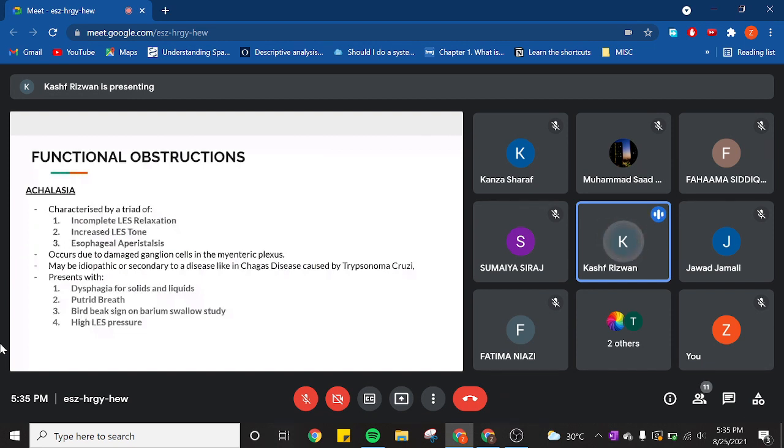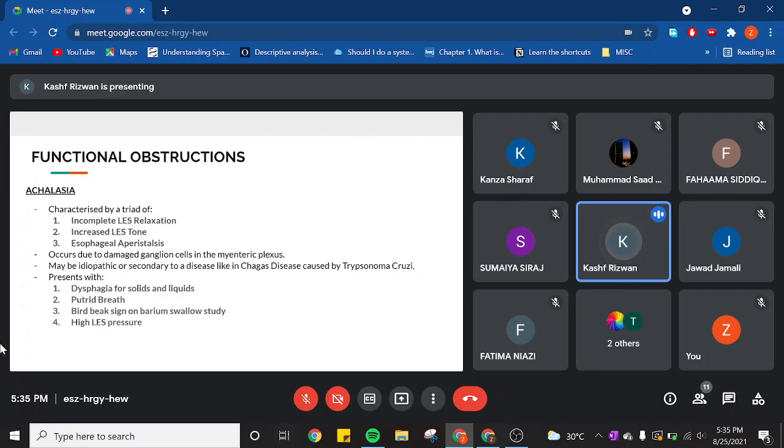The third is a bird beak sign on a barium swallow study. It's a diagnostic feature, and you can imagine it as the lower esophageal sphincter is present below, right? So anything above that keeps on accumulating and forming a really broad base which just narrows at the point of the sphincter. So it's sort of a bird beak that's formed on the barium swallow. And then obviously because of the accumulation of the food, you have high lower esophageal sphincter pressure. Yeah, that's it for achalasia. We'll now move on to esophageal varices.